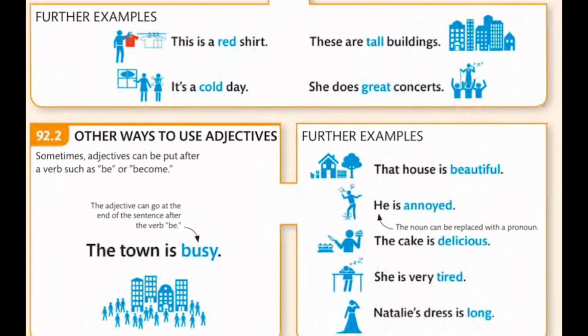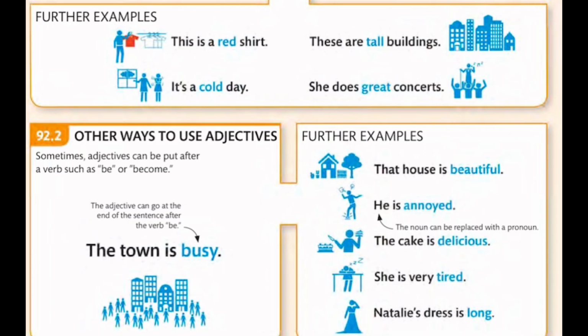These are tall buildings. Tall is describing buildings, and that's an attributive adjective. She does great concerts. Great is an attributive adjective. But look at the other one. That house is beautiful. Beautiful is coming after the noun and after a linking verb. So that makes beautiful a what? A predicative adjective.